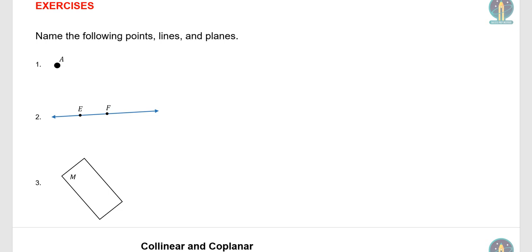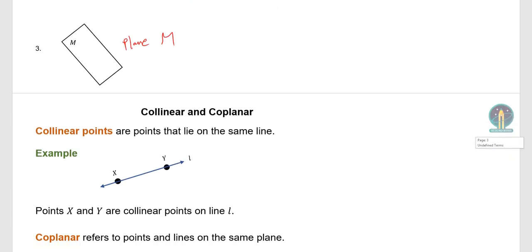This is point A, right? This is line EF, right? Or it could also be written as EF, okay? Line EF. This is plane M. All right.